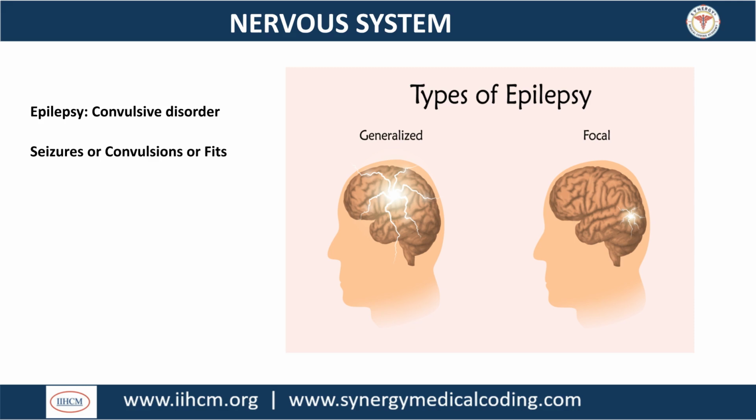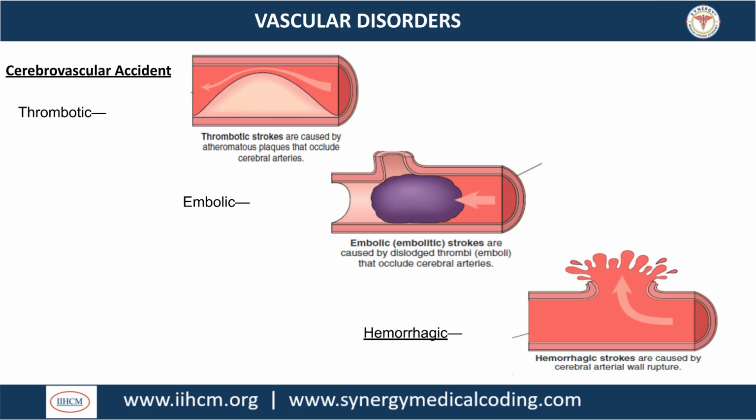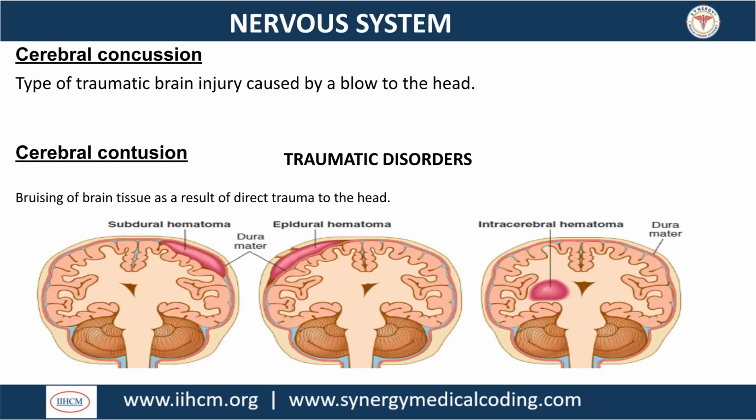Epilepsy is a convulsive disorder characterized by recurrent seizures or fits due to abnormal electrical activity in the brain. Vascular disorders include cerebrovascular accidents or strokes, which can be thrombotic, embolic, or hemorrhagic in nature. Traumatic disorders involve injuries to the brain, such as cerebral concussion, a traumatic brain injury from a blow to the head, and cerebral contusion, which is bruising of the brain tissue.